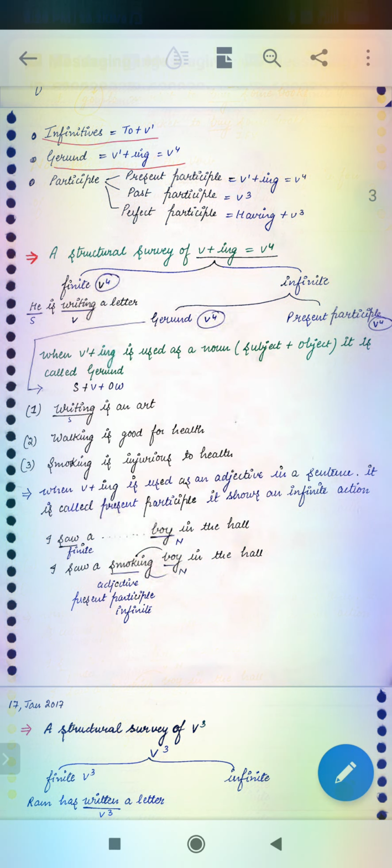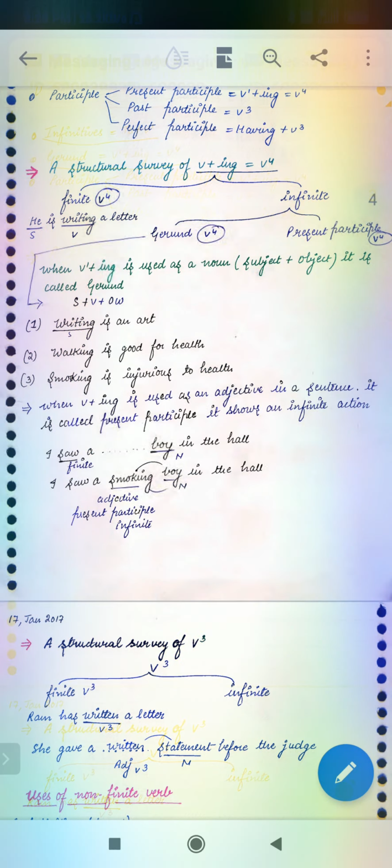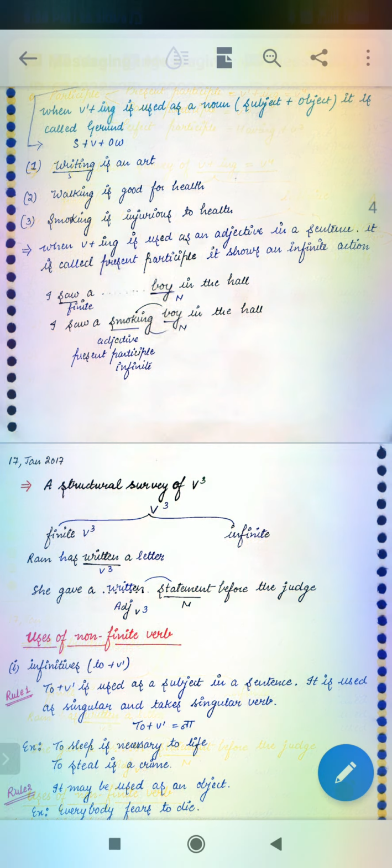Okay? Verb plus ing, present participle. It shows an ongoing action. I saw a smoking boy in the hall. That is a smoking boy. Smoking is working as an adjective, and it is also the present participle. That is also a non-finite form.